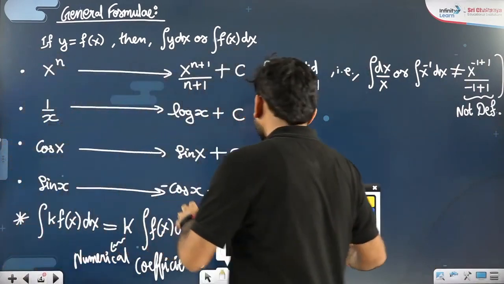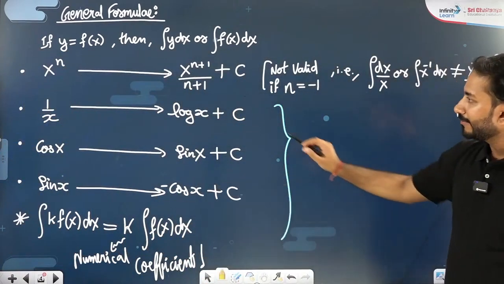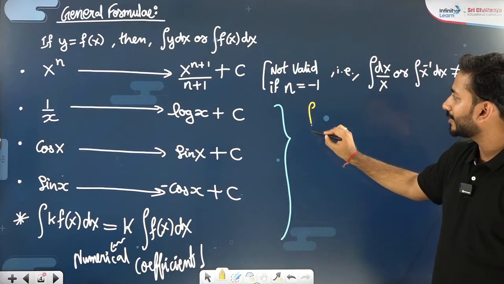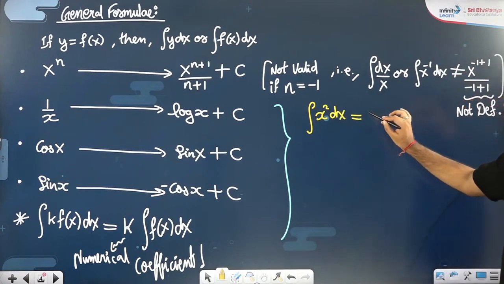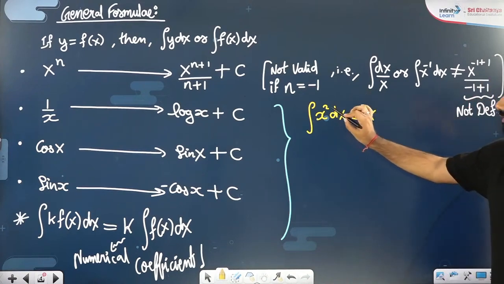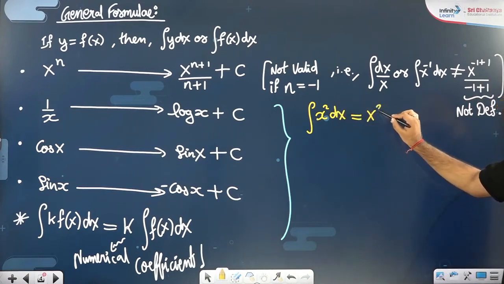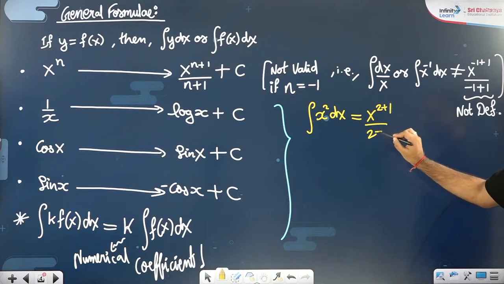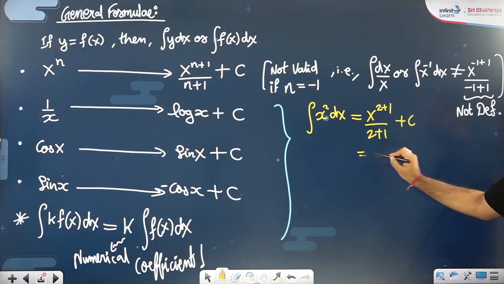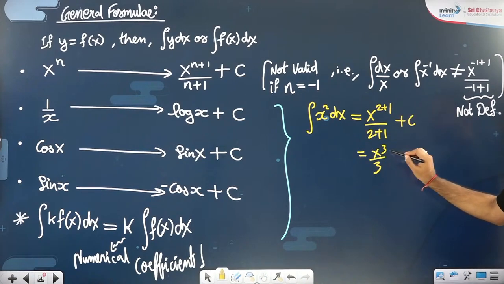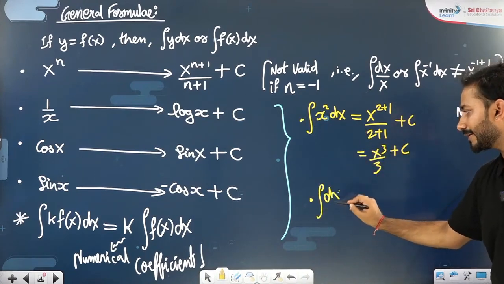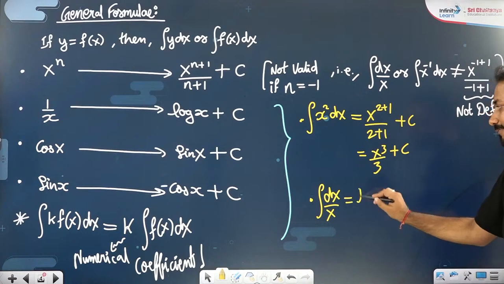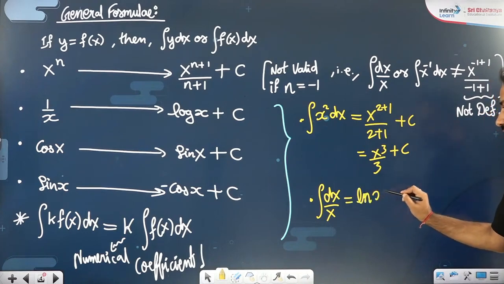So what we have learned here, let me explain it to you once again. We have learned that the integration of x square dx: the power will be raised by 1, so x to the power 2 plus 1 by 2 plus 1 plus c. That will be x cube by 3 plus c. Similarly, if you write integration of dx by x, then that will be log x or ln x.